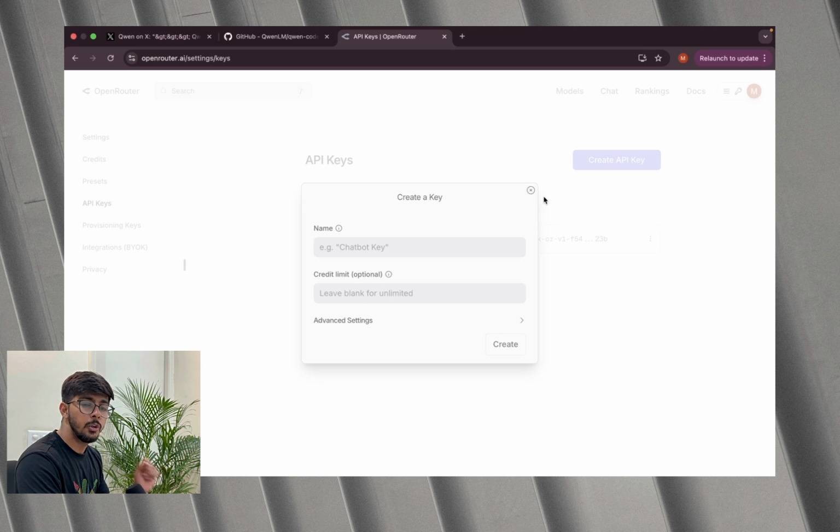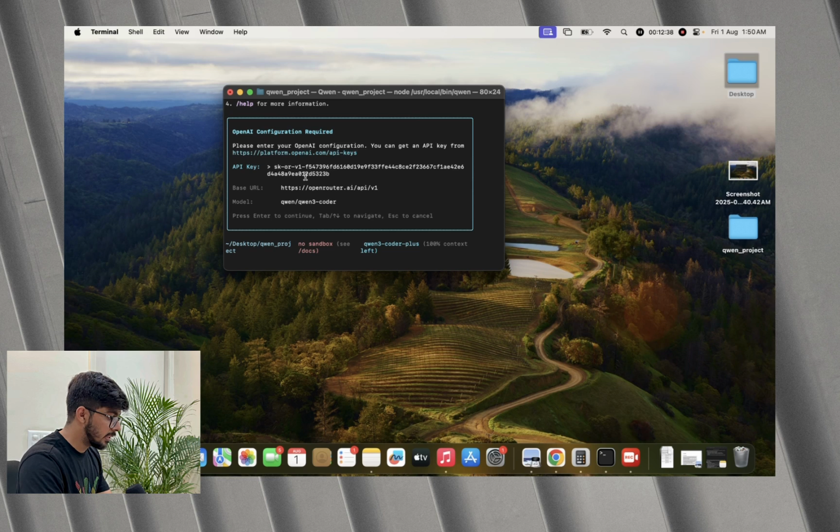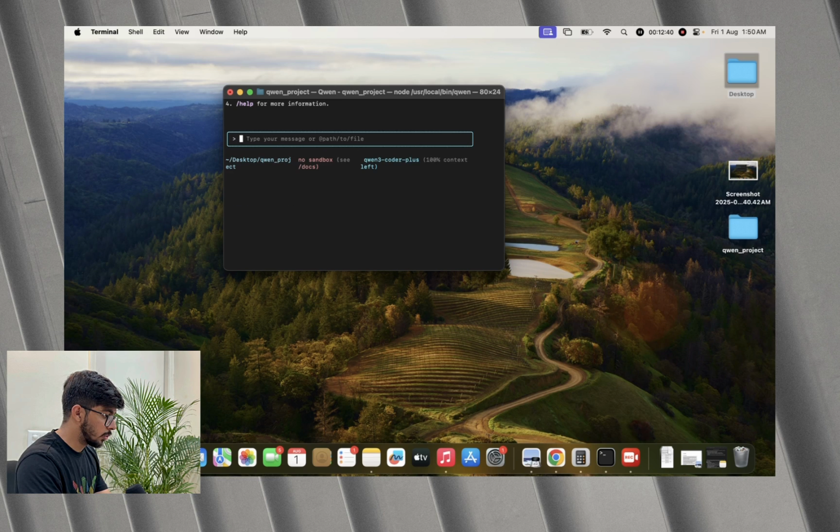You must have some credits to create it. I've already created one with the same process. I'll copy this and paste it here. I guess it should work now. Yeah, it is asking now. Qwen is working. All right. After providing the API key, base URL, and model name, we are able to see this screen where it says Qwen is working fine in the folder. This is the screen where you can write the prompt to get any result.